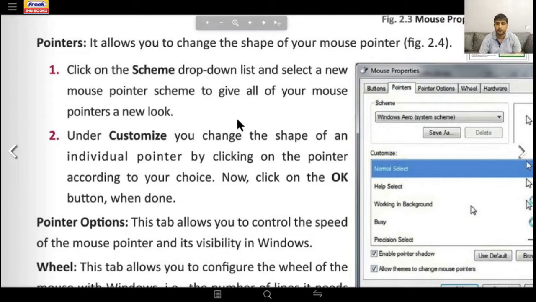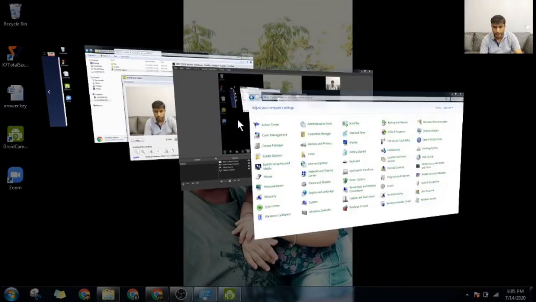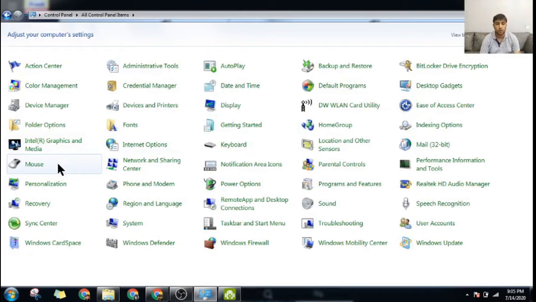Click on the scheme drop down list. So number 2, you can select it. You can customize. You can change the shape of the individual pointer by clicking on the pointer according to your choice. Also, you can choose not only one pointer, you can choose different pointers also.